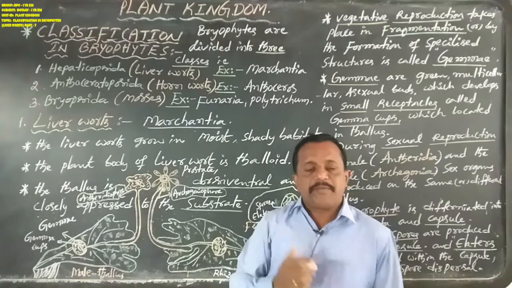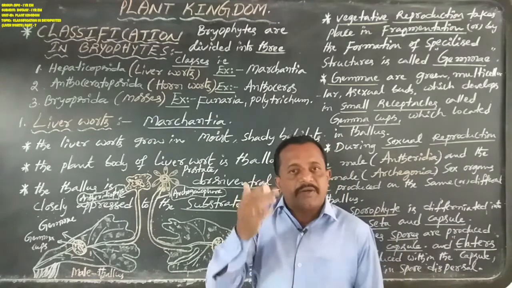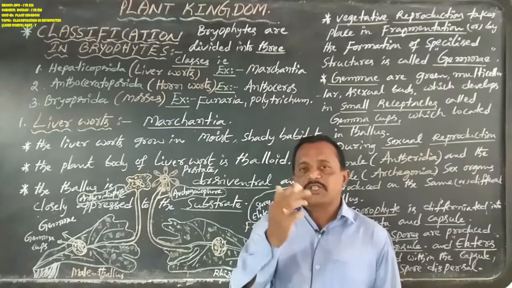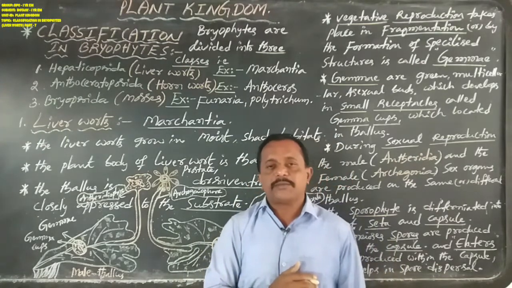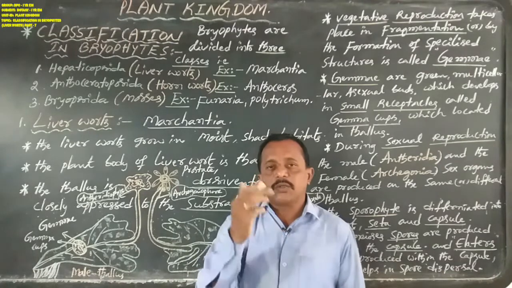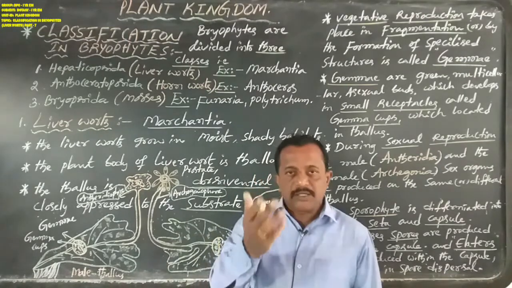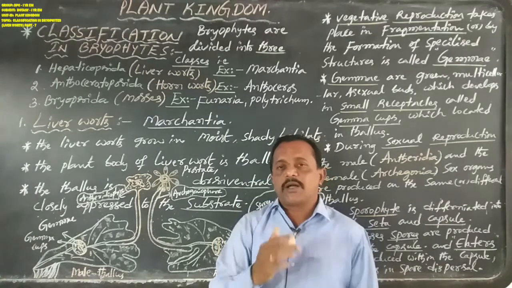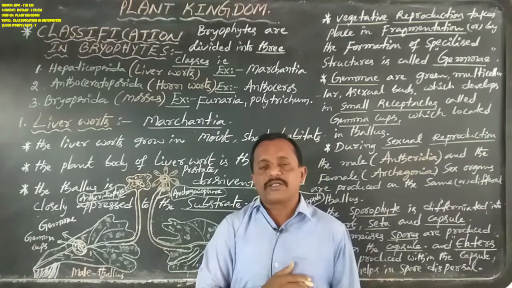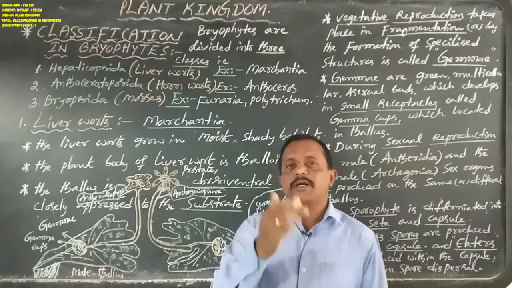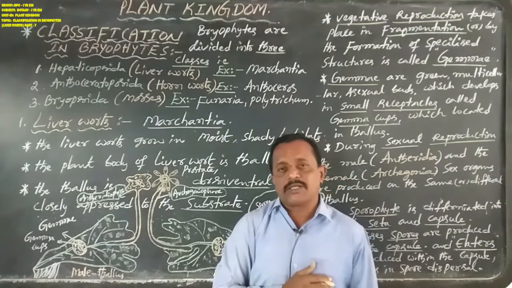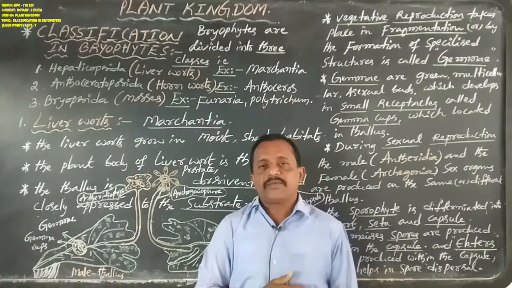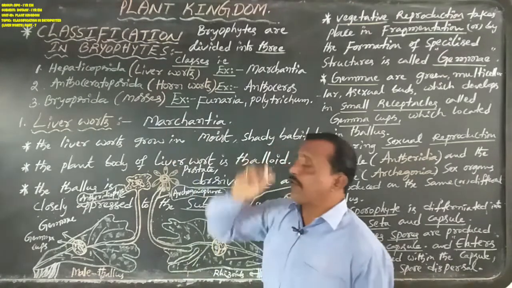Similarly, the bryophytes are divided into three classes, namely the first class Hepaticopsida, also known as liverworts; Anthoceratopsida, also known as hornworts; and Bryopsida, also known as mosses. So this is the classification in algae and the classification in bryophytes.